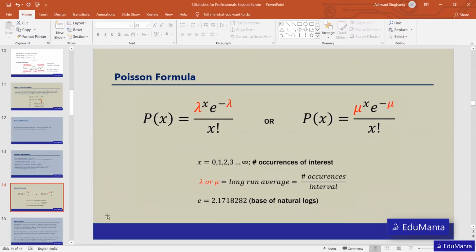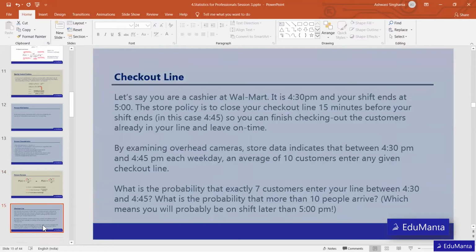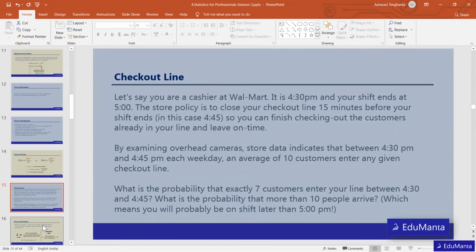So to understand this better, let's look into a question. Just go through this question once. There's a cashier in Walmart and it's 4:30 p.m. and your shift ends at 5. The store policy is to close your checkout line 15 minutes before your shift ends, so you can finish checking out the customers already in your line and leave on time.